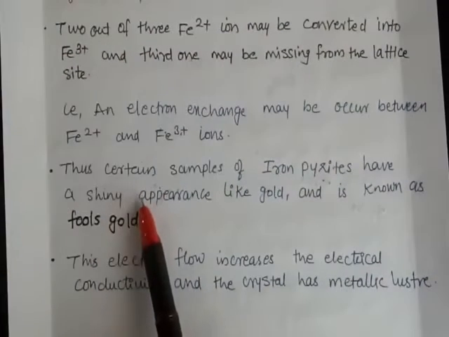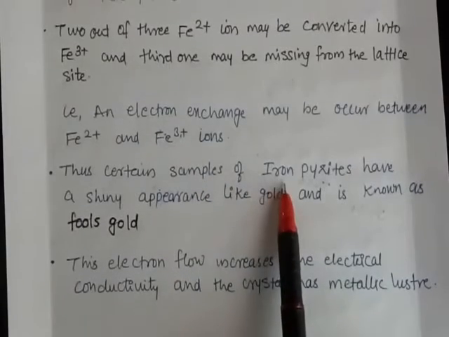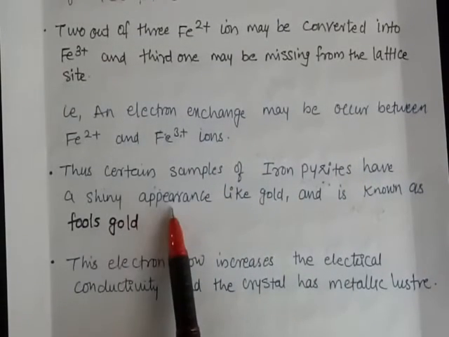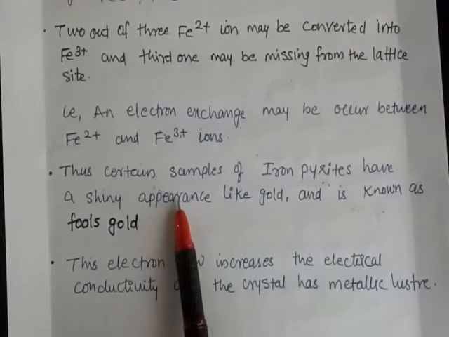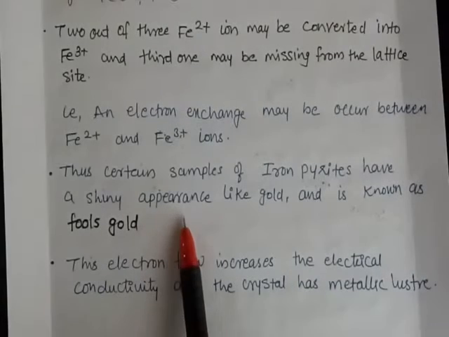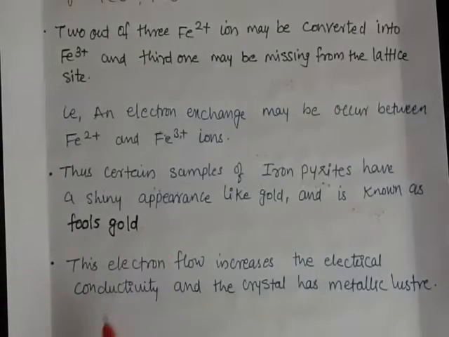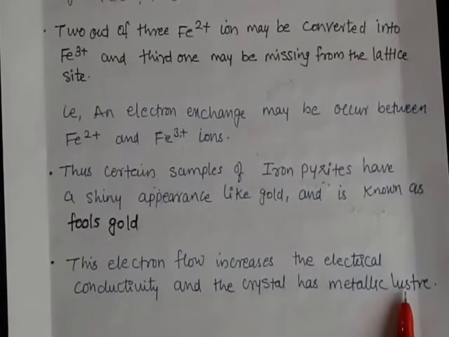In certain samples of iron pyrites have a shiny appearance. Because of this electron exchange, certain iron pyrite samples have a shiny appearance. This is why they are also known as fool's gold. This electron flow increases the electrical conductivity and the crystal has metallic luster.